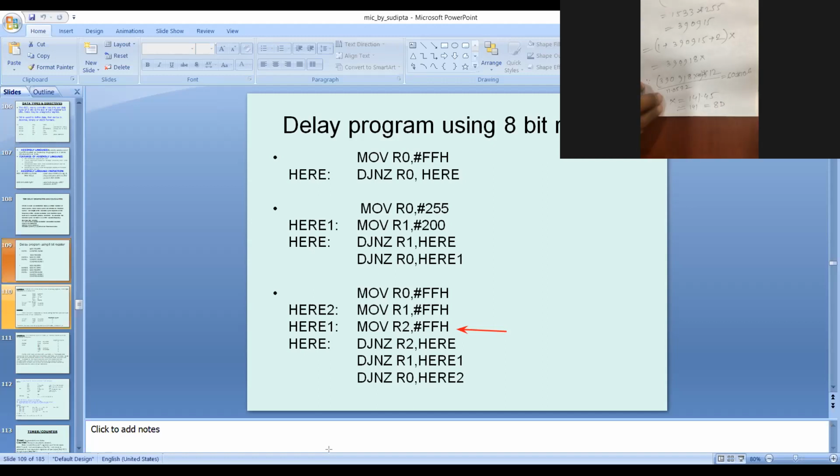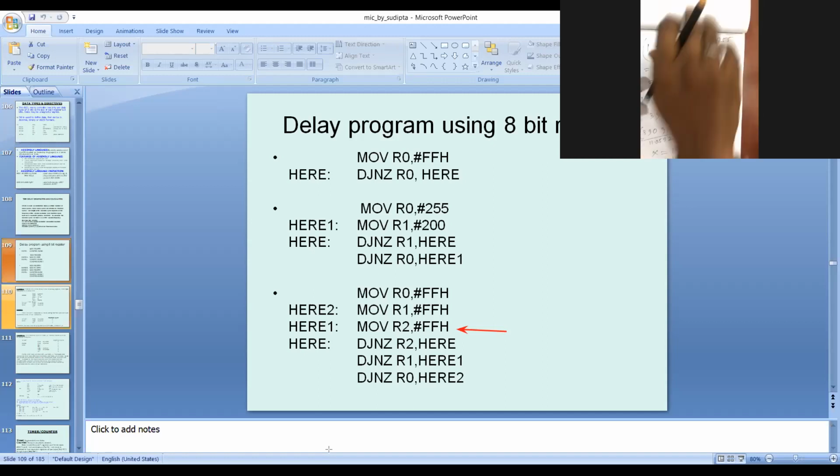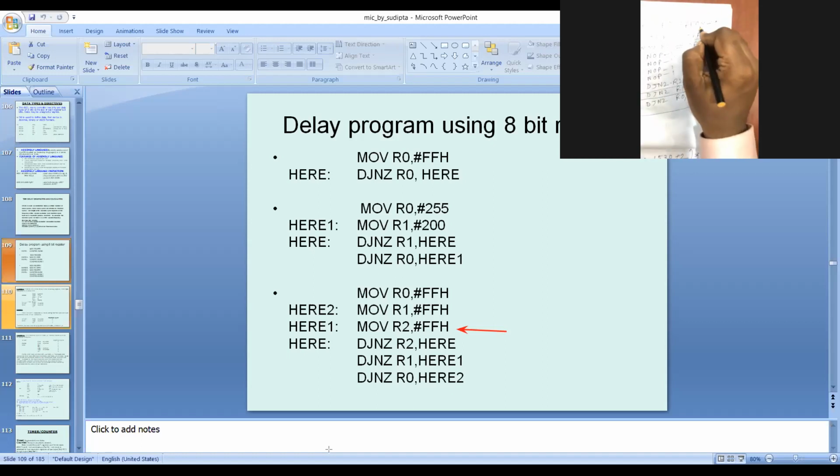Okay. So then write the 141 in the total program instead of X. You write down 8D.